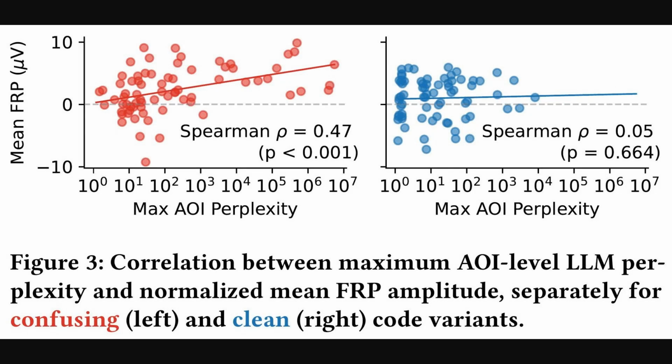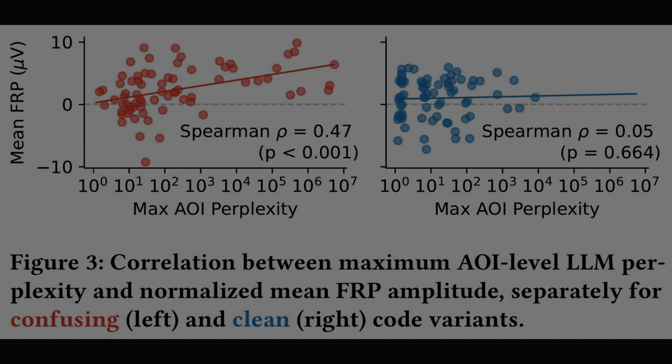The previous figure emphasized stronger effects at focused regions, and Figure 3 directly links those peaks to brain signals. Figure 3 shows two scatter plots, comparing maximum area of interest perplexity to mean fixation-related potential amplitude. The left panel for confusing code rises with a moderate Spearman correlation of 0.47, so higher perplexity aligns with larger positive brain responses. The right panel for clean code stays flat, with Spearman around 0.05 and a non-significant p-value.